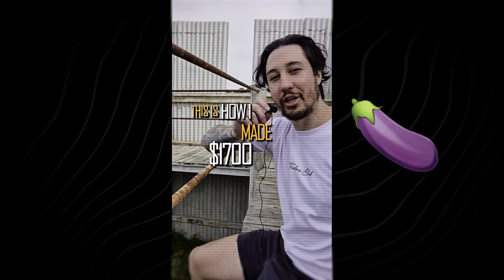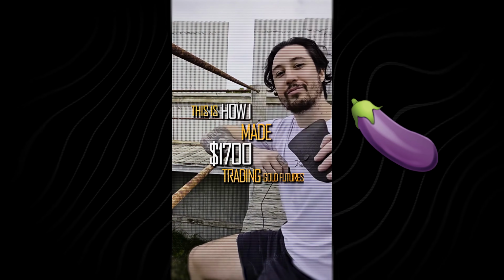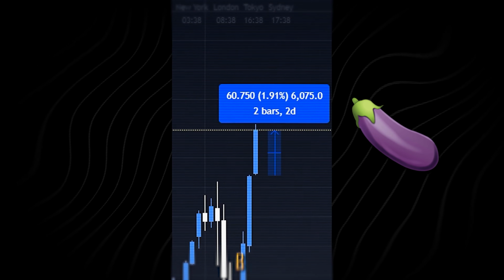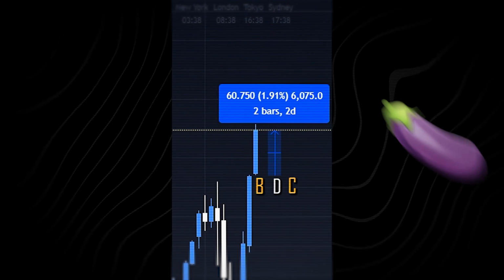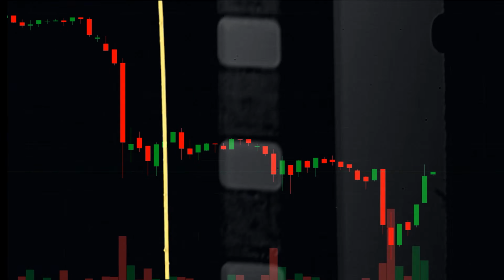This is how I made $1,700 trading gold futures. And you guessed it, another BCT candle, a big candle. Now whatever you want to call it, they are basically the same thing. It's just one big candle.